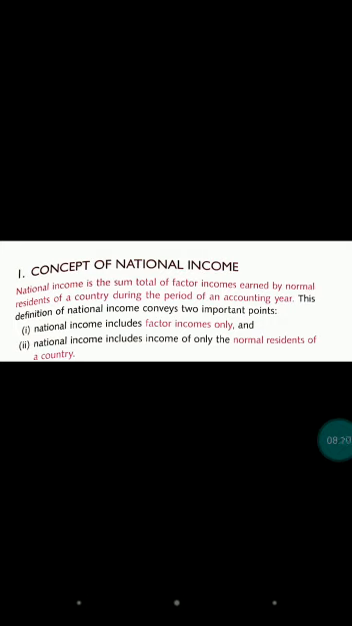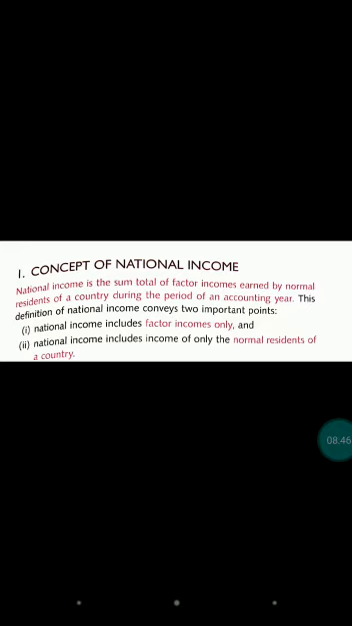Two things are important here: factor income, and earned by normal residents. Income should be factor income. We are taking factor income, and that income is earned by normal residents, that is national income. So two things are important: factor income, and second, normal resident. So that is national income.